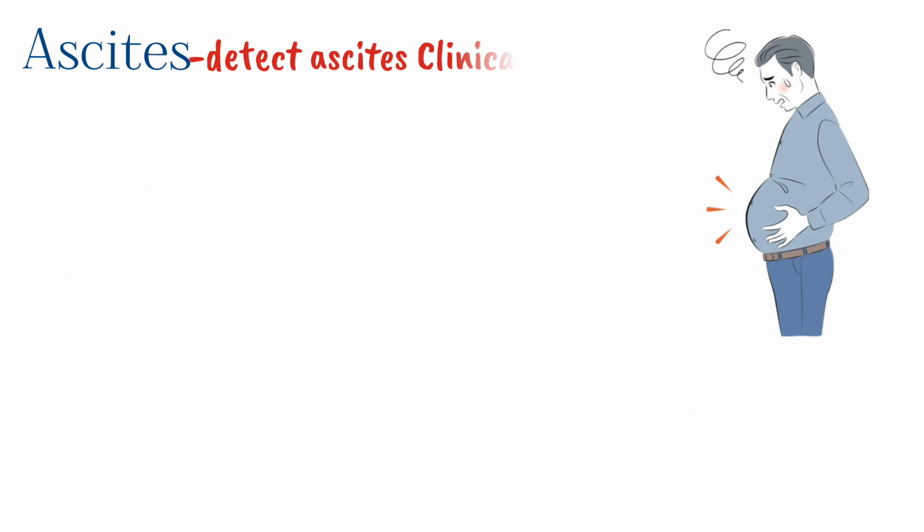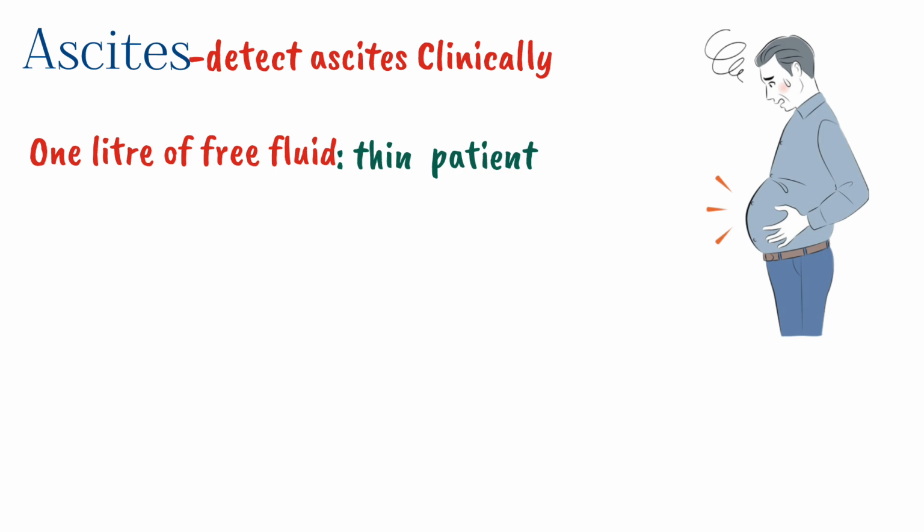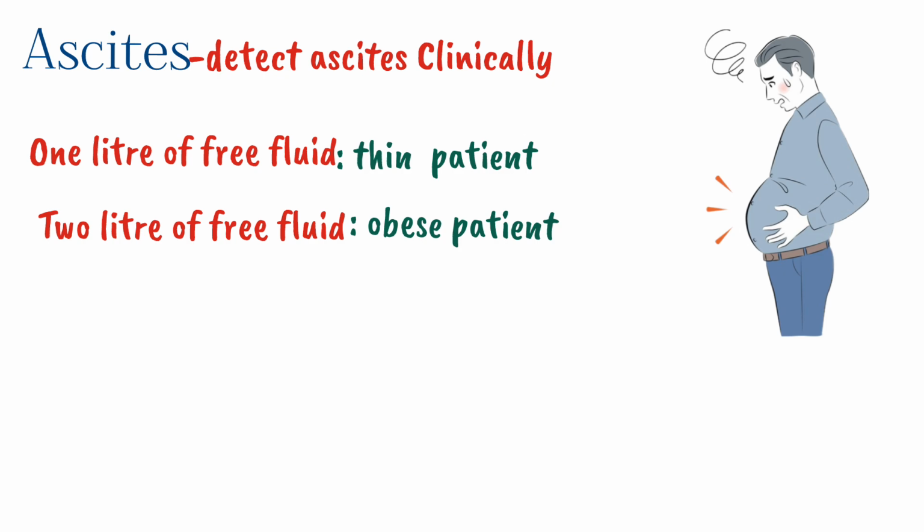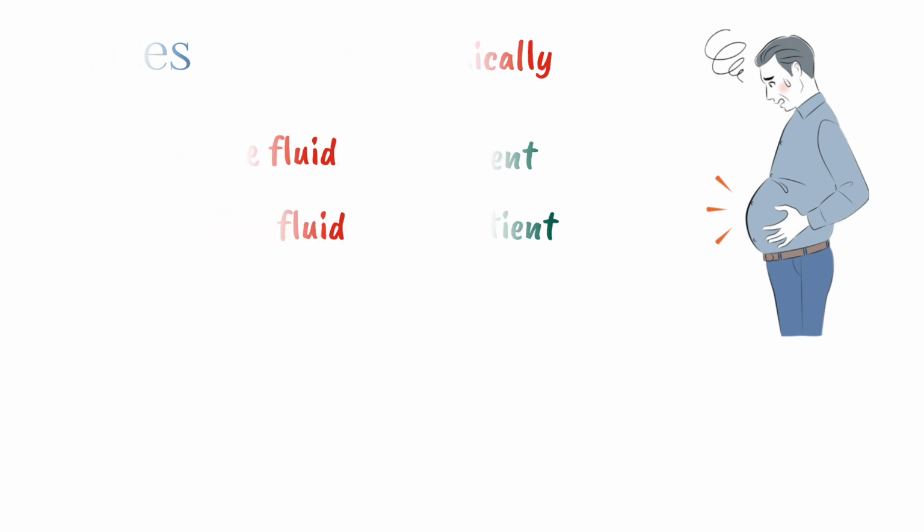To detect ascites clinically, it is necessary that a patient should have at least 1 liter of free fluid in the peritoneal cavity in a thin patient, while 2 liters of free fluid are necessary in an obese patient. So with this amount of free fluid, we can detect ascites clinically. How to approach ascites clinically?